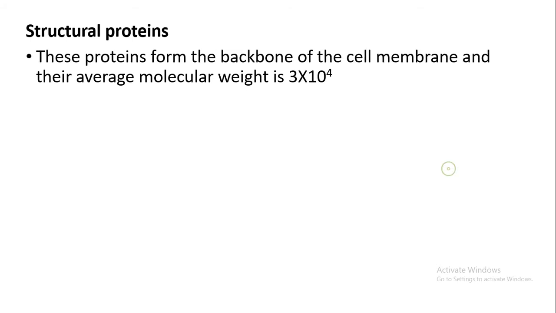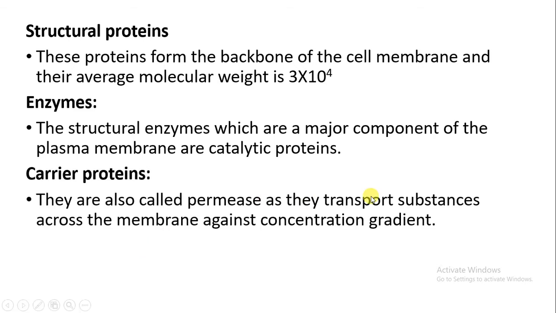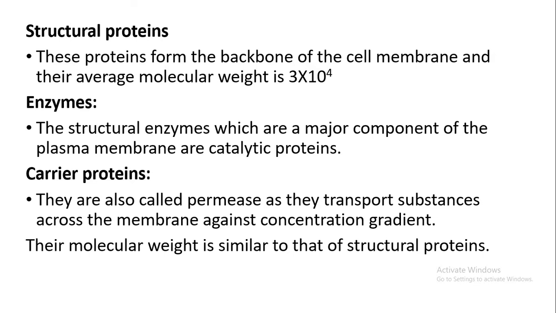They are the backbone of the cell membrane. And next is the enzyme. These are called structural enzymes, which are the major component of the plasma membrane or cell membrane, and they are catalytic proteins. The next is the carrier proteins. They are also called permeases, as they are involved in transportation of substances across the membrane against the concentration gradient. मतलब कुछ carrier proteins जो है ये काम करेंगे, जो molecules suppose outside the cell हैं, so they will move from the higher concentration toward the lower concentration. It means they can enter from outside to the inside of the cell. And here the molecular weight is similar to that of the structural protein.